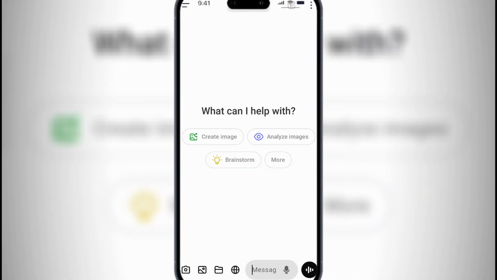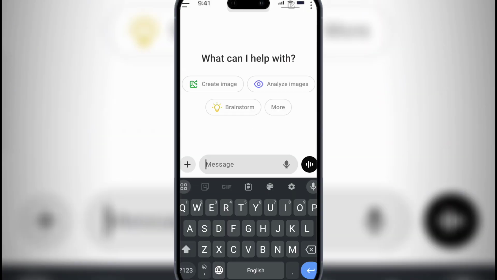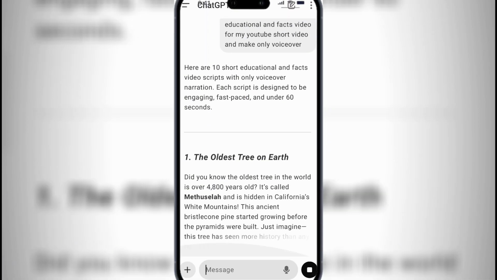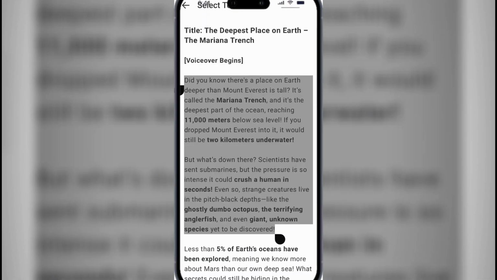Step 1, just enter ChatGPT and click on this text box and write this prompt. Make 10 video scripts about educational and facts video for my YouTube short video and make only voiceover. Then ChatGPT will make 10 video scripts. Then copy the first script.